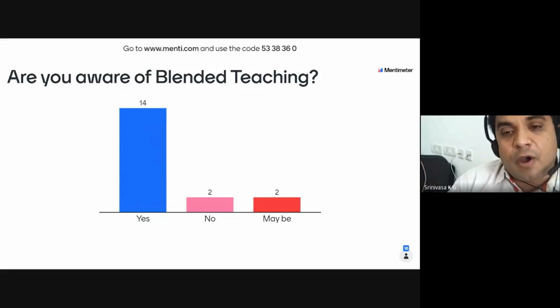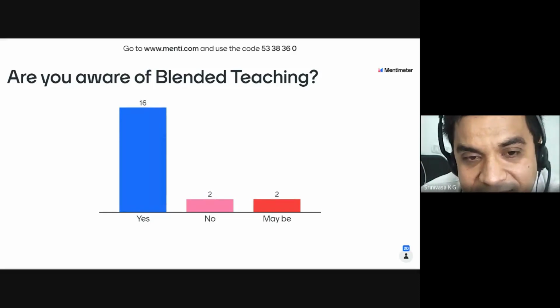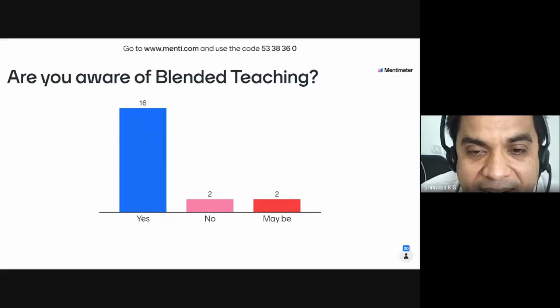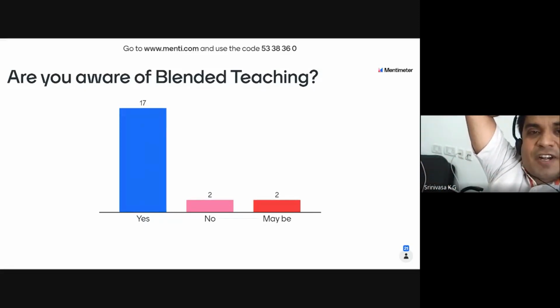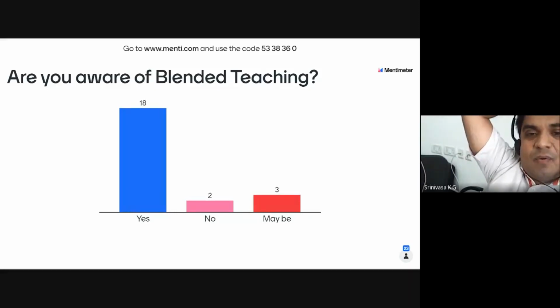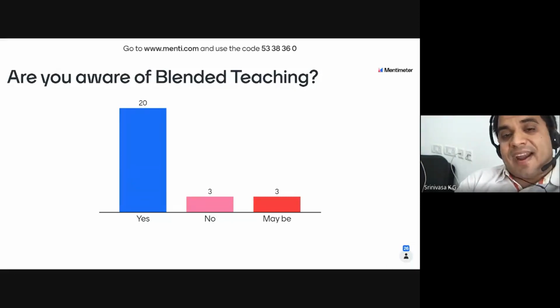Very good, so many people are participating. I will check how many people are actually active in the classroom. As of now, around 30, 40 people are active. You can see the result in my slide; I am getting it immediately. Here you will get the count: 24 people, 26 people have added.